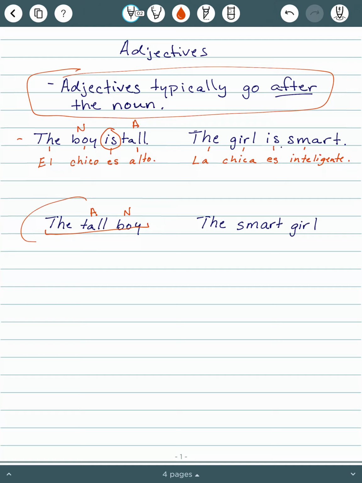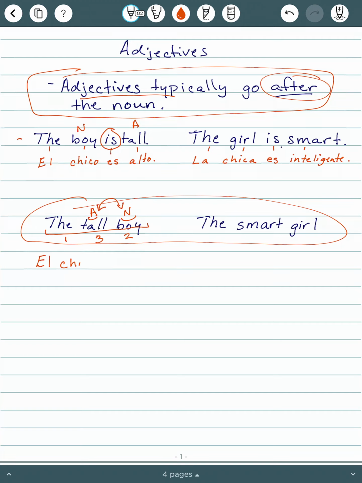Then down here at these two phrases, again, we have our adjective and then our noun. In Spanish, our adjective goes after the noun. So what we are actually going to do here is switch the adjective and the noun. So instead of the tall boy, I'm really going to say the boy tall. So the boy is el chico, and then tall I will put at the end, alto. It may help to think of that as the boy who is tall.